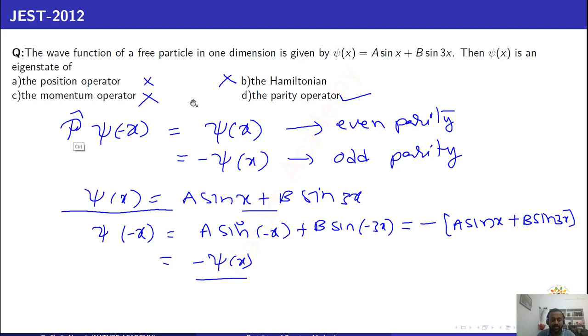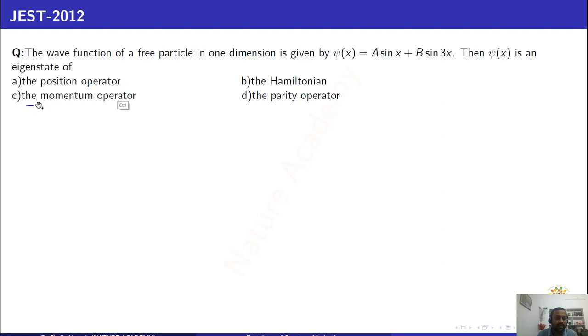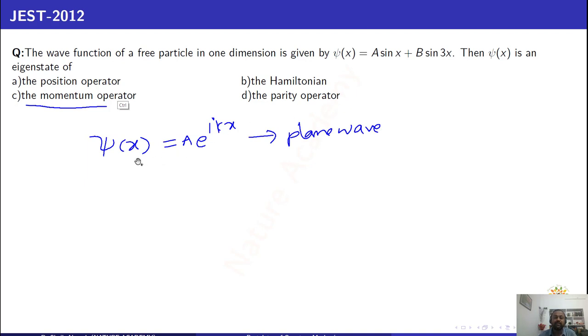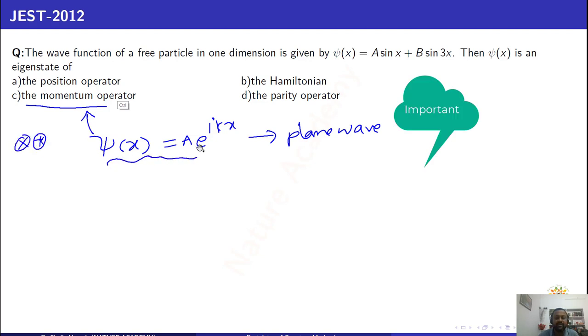So here I want to give some hints. If you want to say any wave function psi is an eigenstate of the momentum operator, then the eigenstate must be in the form of e power ikx, a plane wave. The wave function representing a plane wave is an eigenstate of the momentum operator. You can call it a trick or a hint.